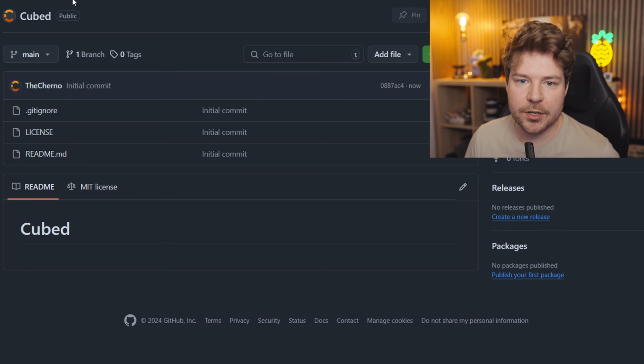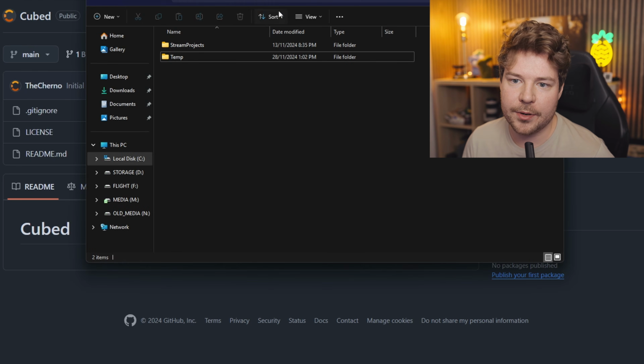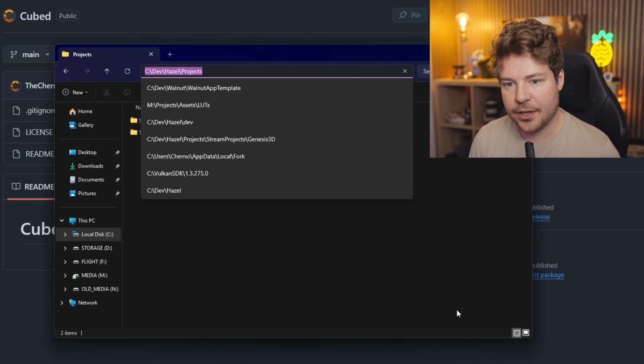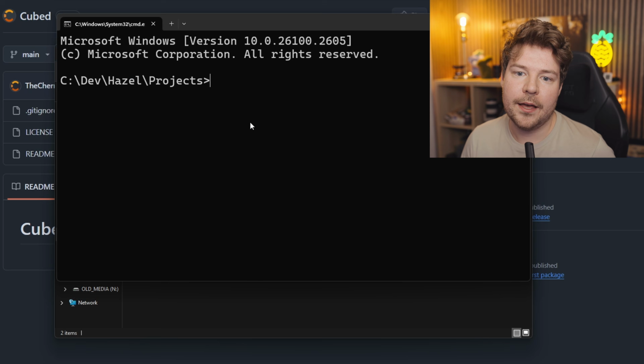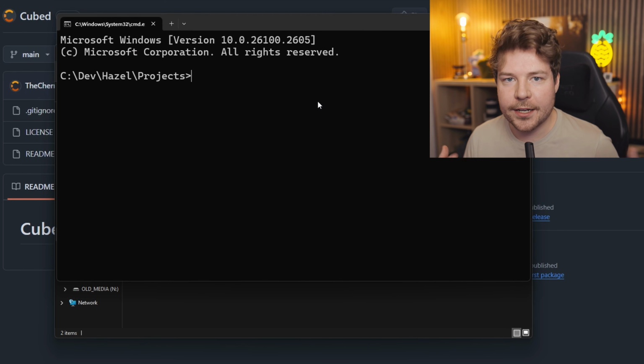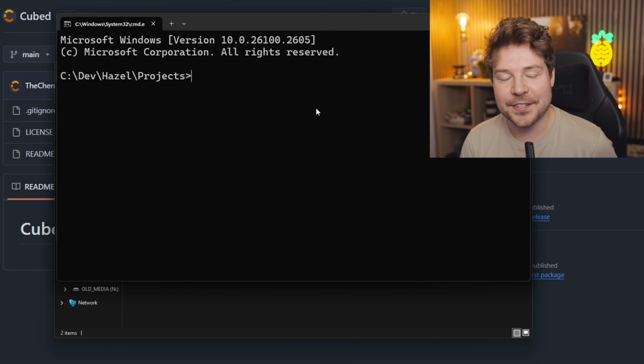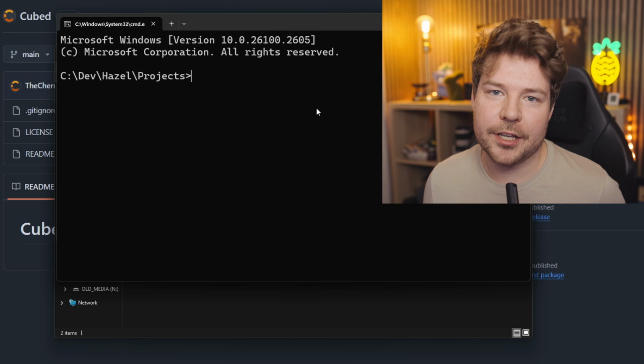So once we have the repository created, let's clone this onto our computer so we have it locally. I'm going to go ahead and open this projects folder I have. Ctrl+L gets you this path, and I'm just going to type in cmd, hit enter, and then we have a terminal. Super easy way to get a terminal up. For this to work, you need to have Git installed. I'll leave a link in the description below. I don't know how basic I want to get with this little series here. Just install Git if you don't already.